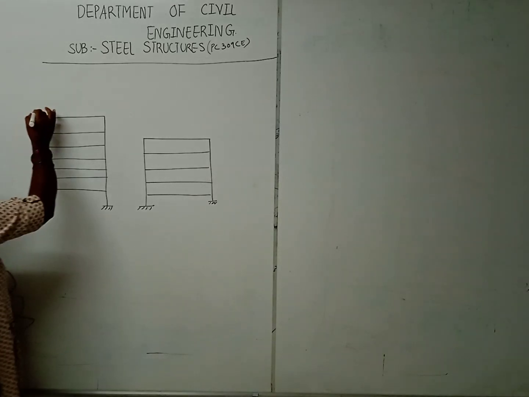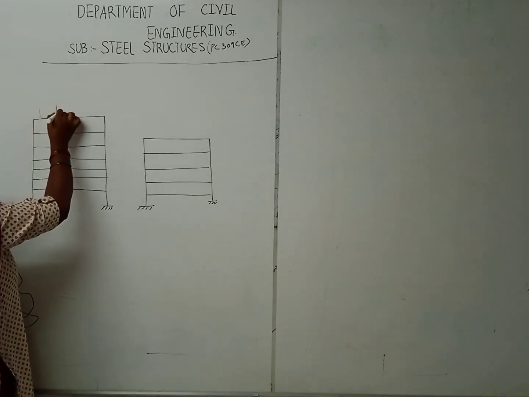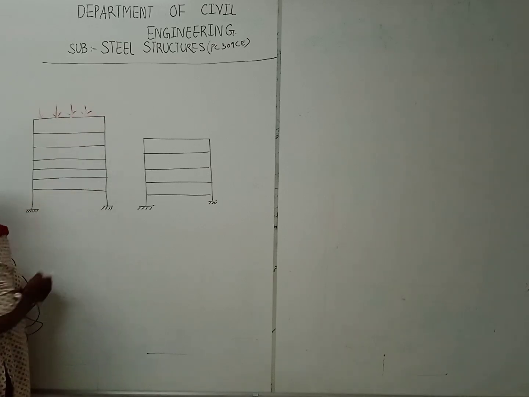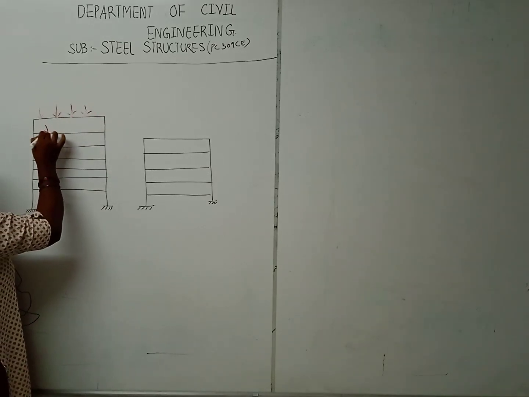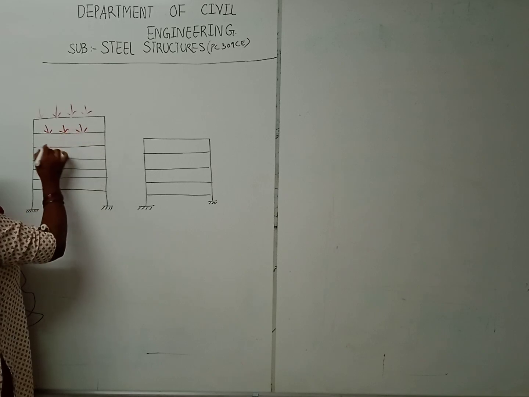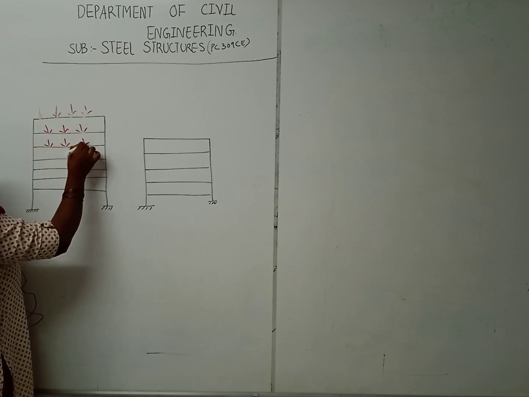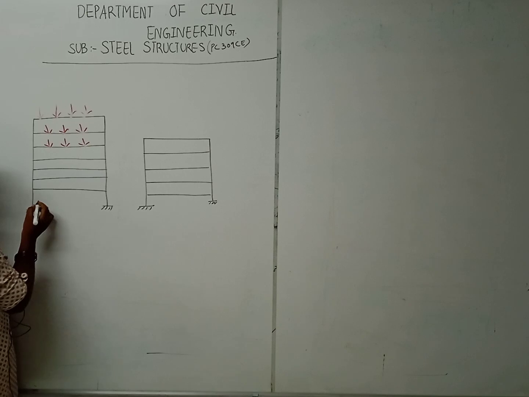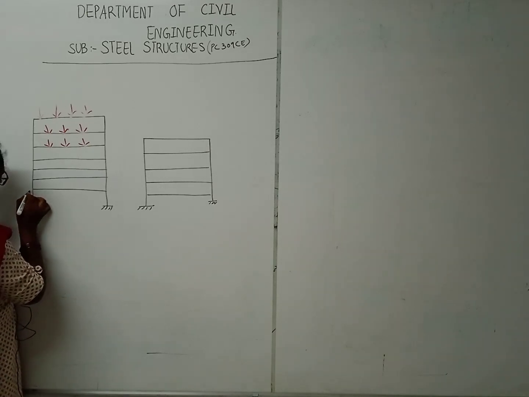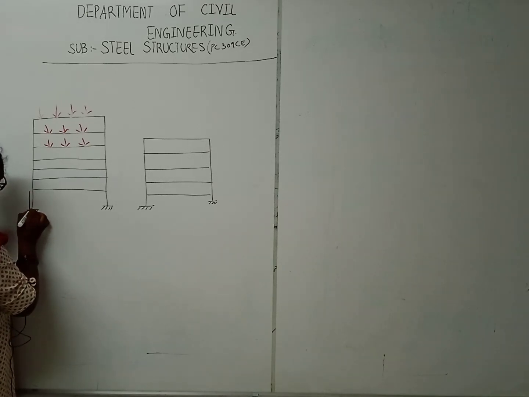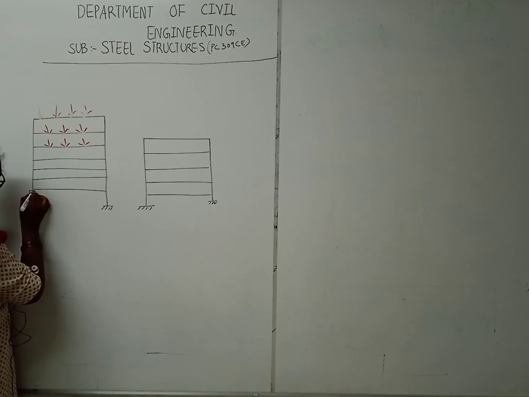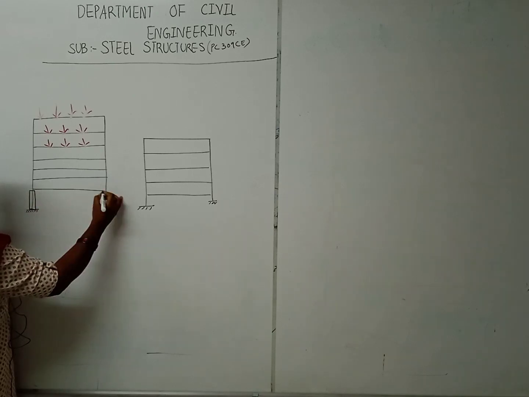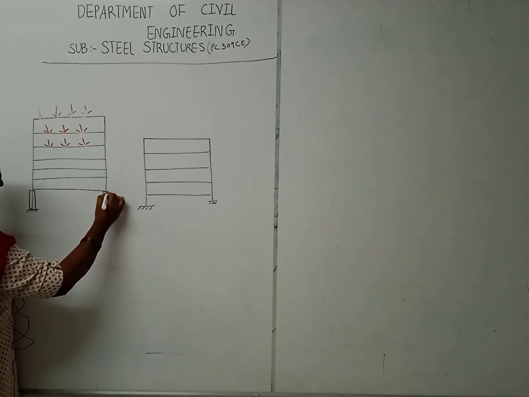The load present here completely falls and transfers to the next floor, so the load keeps transferring in the downward direction, right? Downward direction means what do we have to provide? We have to make the base footings or columns strong enough to carry that load, right?